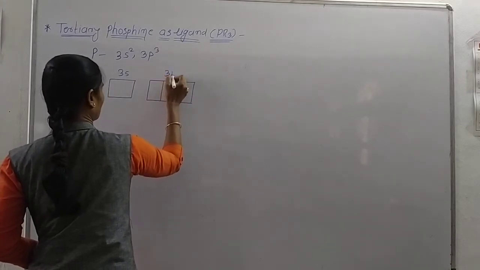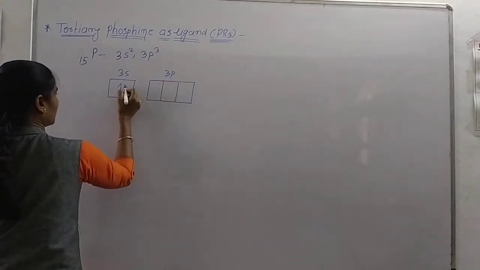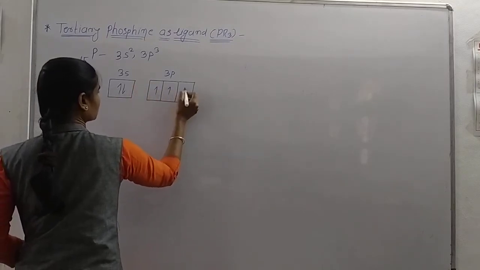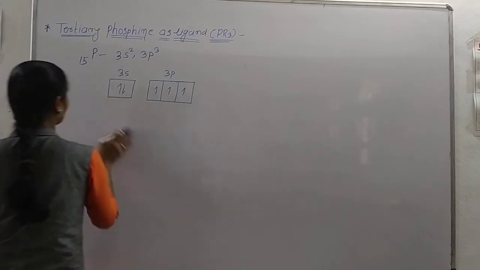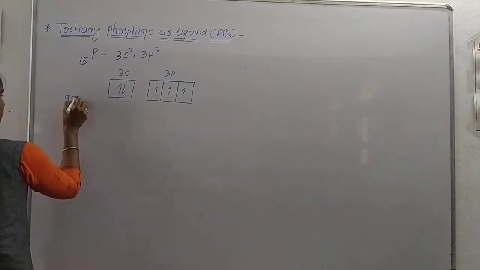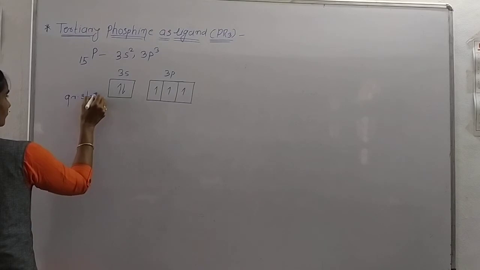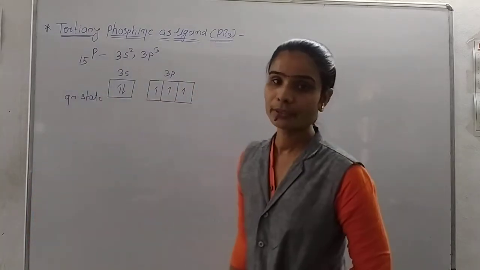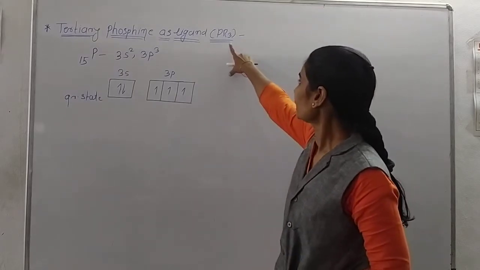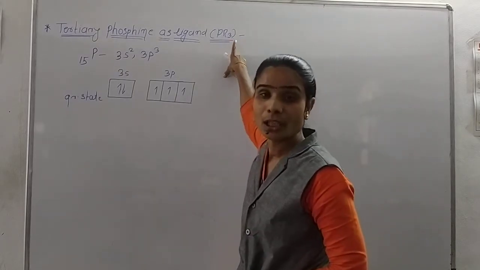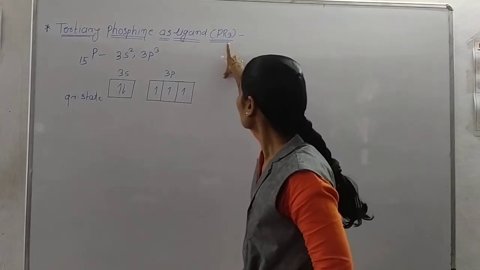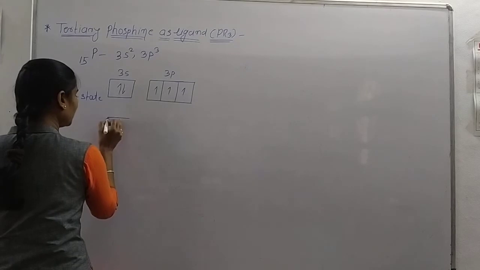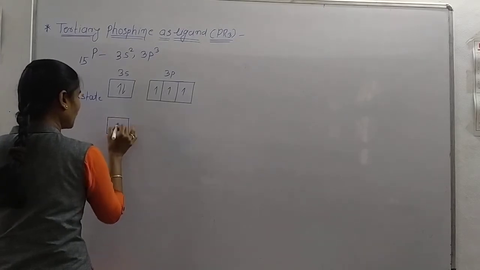The p orbital is stable; the s orbital has 2 electrons and the p orbital has 3 electrons. This is the ground state. For compound formation we require unpaired electrons. Here the 3 R may be alkyl or aryl groups, so we require 3 unpaired electrons, and here 3 unpaired electrons are already present.